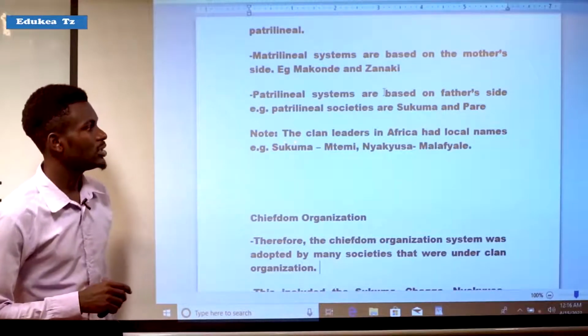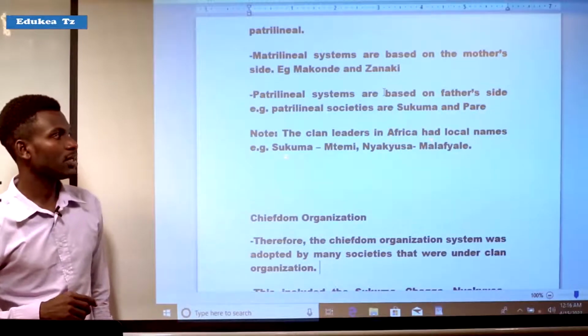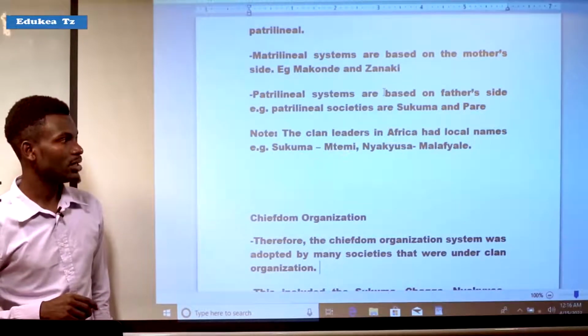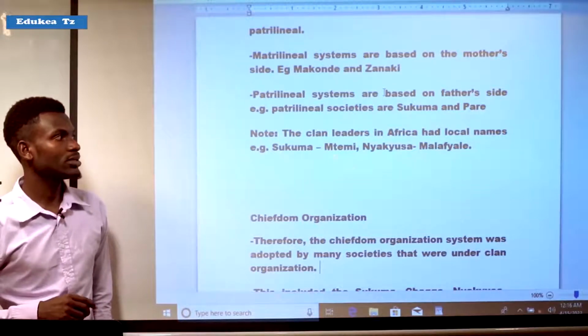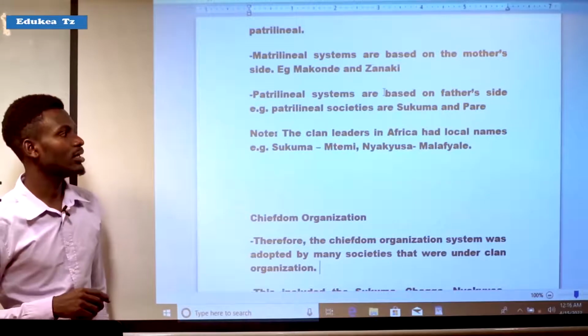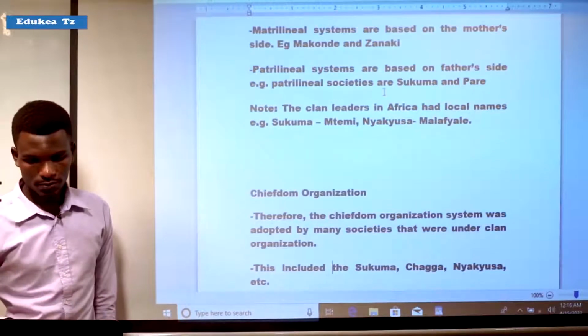Something to note is that clan leaders in Africa had local names. For example, among the Sukuma they are the Ntemi, and among the Nyakyusa they are the Malafyale. So you can see that the clan leaders had names according to their society.